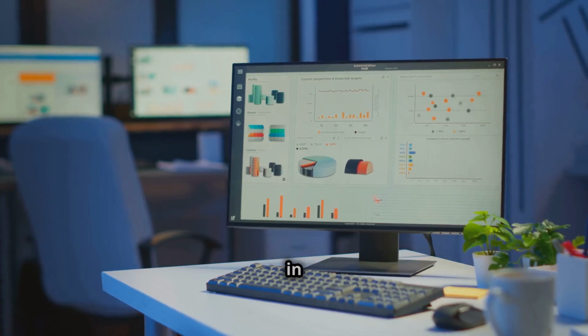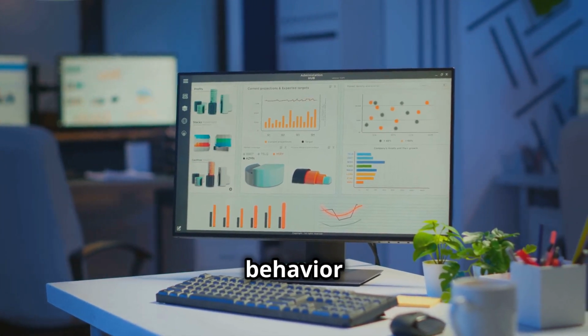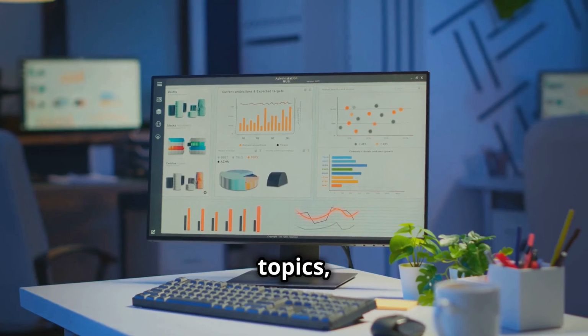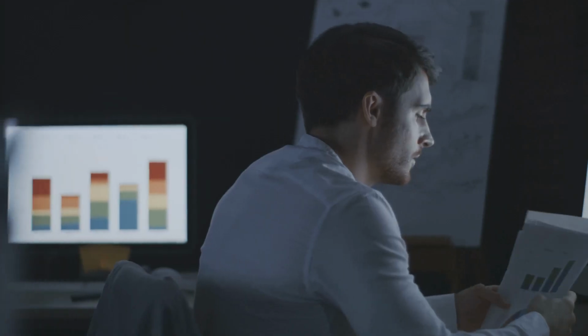AI not only aids in content creation, but also allows creators to analyze viewer behavior and tailor videos to trending topics, thereby enhancing audience targeting and engagement.